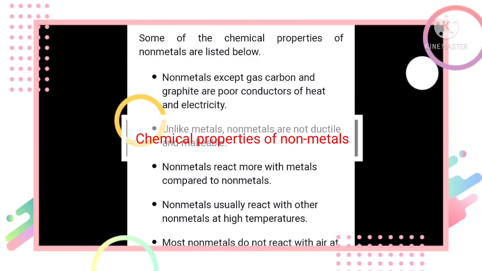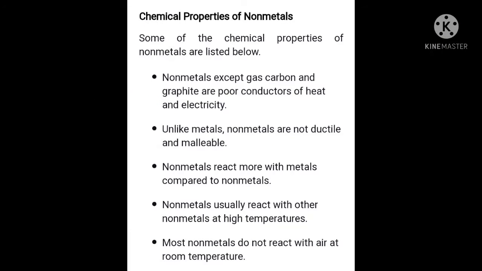Chemical properties of non-metals. Just now we have completed the chemical properties of metals. Now we are going to see the chemical properties of non-metals. Non-metals except graphite are poor conductors of heat and electricity. Unlike metals, non-metals are not ductile and malleable. Non-metals react more with metals as compared to non-metals. Non-metals usually react with other non-metals at high temperatures. Most non-metals do not react with air at room temperature.